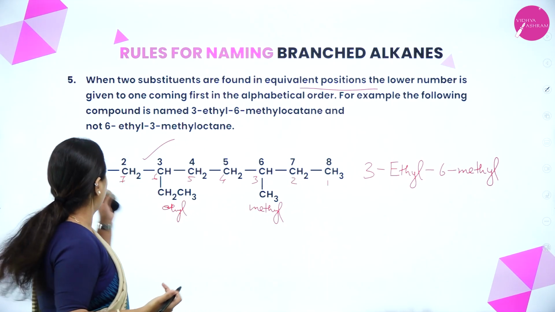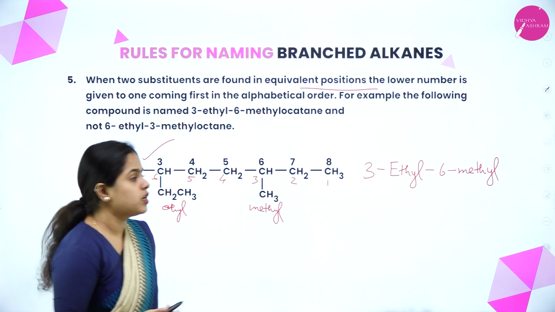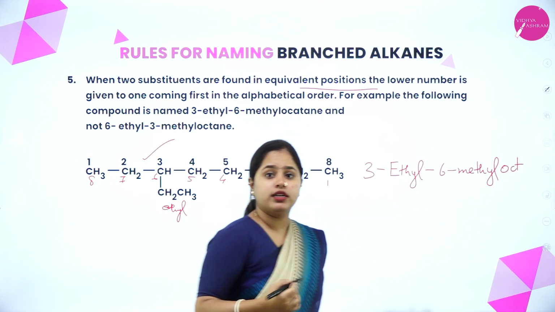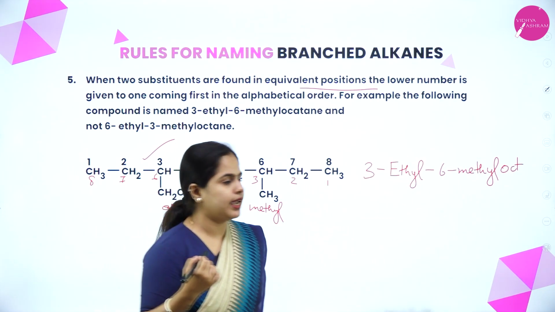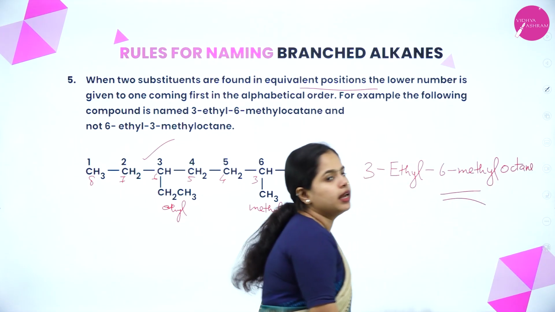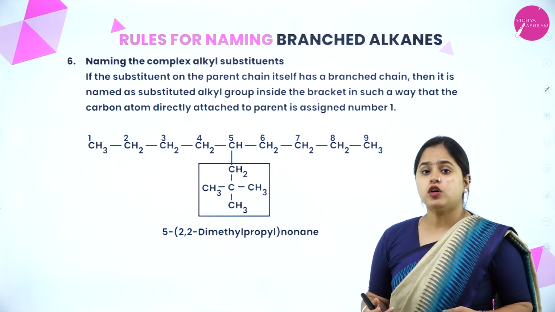And how many carbon atoms are there? Which is the root word? 1, 2, 3, 4, 5, 6, 7, 8. 8 carbon atoms. So the root word is oct. And yes, what is the suffix? It is an alkane, right? So octane. So this will be the name of the compound. Okay. So I hope it is clear. Now moving on to the last one.